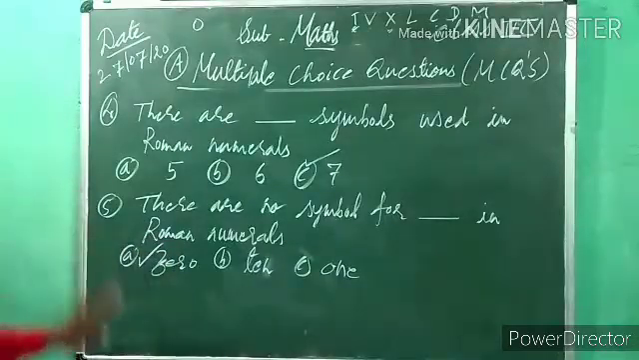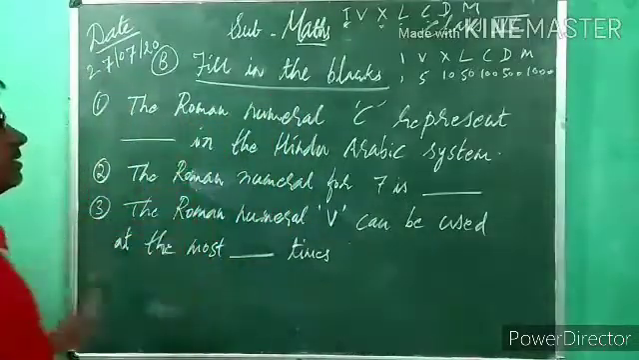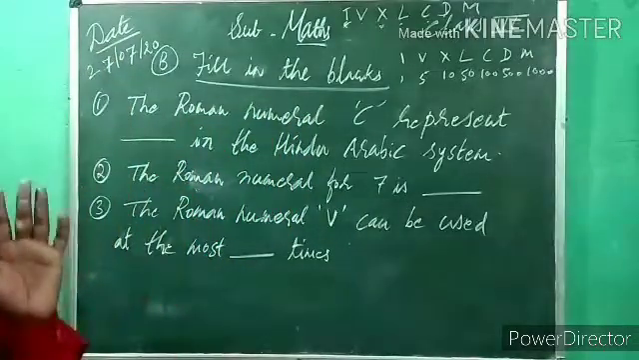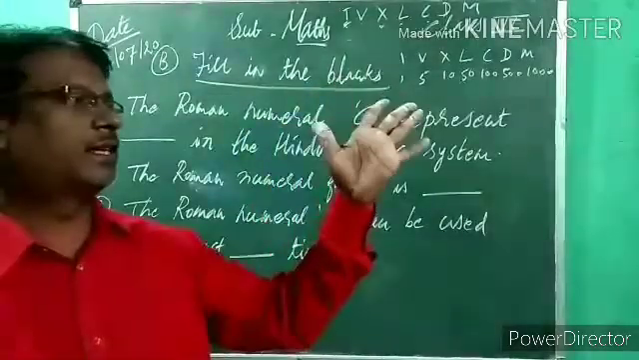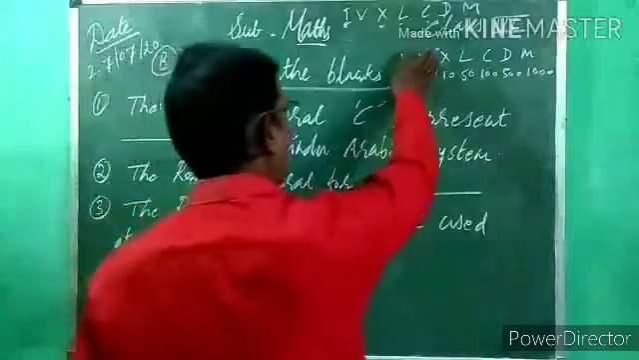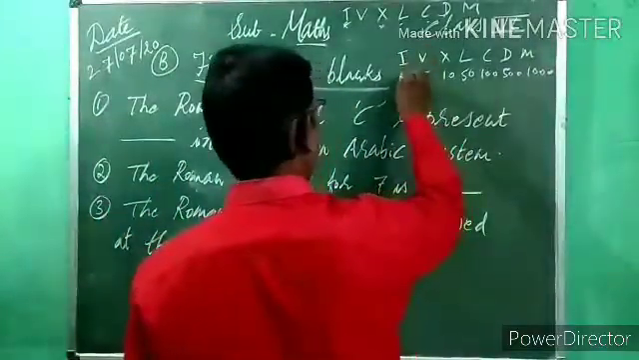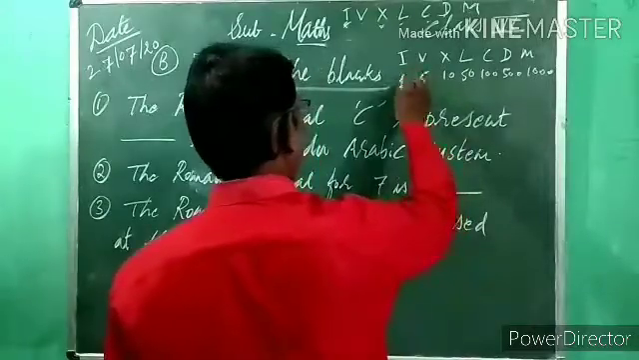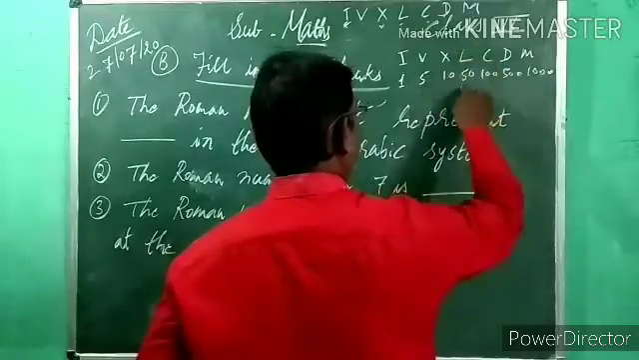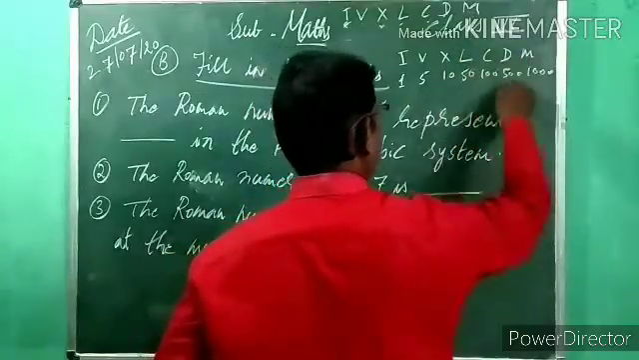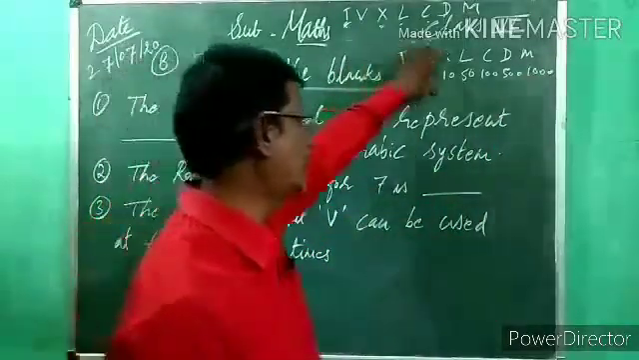So, understood? Now question B, fill in the blanks. Those 7 letters are very important, and so are their values. The 7 Roman numerals are I, V, X, L, C, D and M. What is the value of I? I already told you on the first day that you have to know the exact values. The value of I is 1, V is 5, X is 10, L is 50, C is 100, D means 500 and M means 1000.